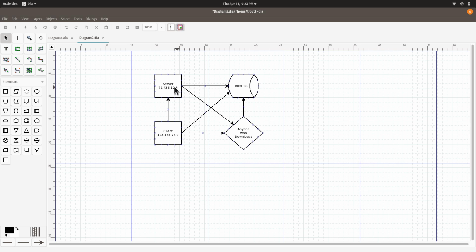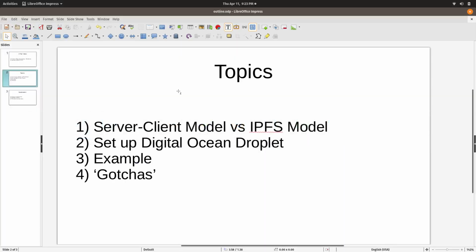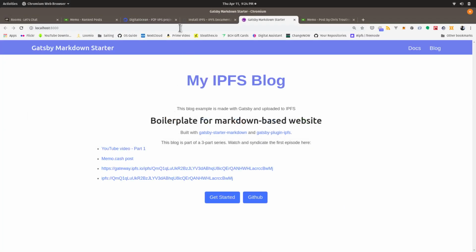But usually you just start out with one computer, and then it's a good idea to get some sort of cloud computer or just a Raspberry Pi connected to the internet with a hole poked through your firewall if you know how to do that. So it doesn't have to be expensive, but it just works better. So I'm just going to show a DigitalOcean droplet because that's pretty convenient. Okay, so we talked about the different models, and I'm going to show you